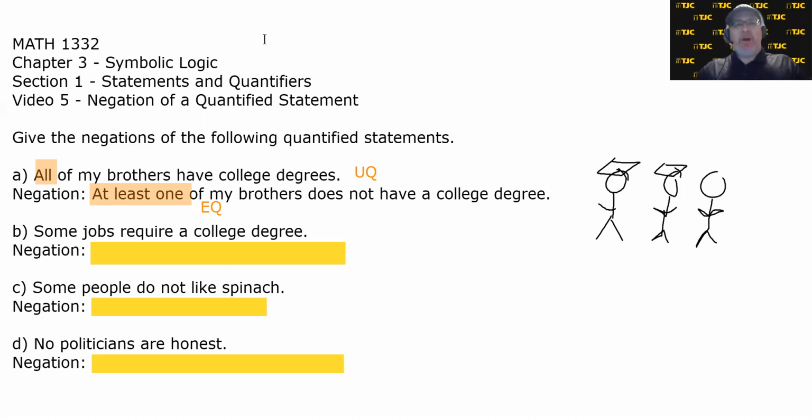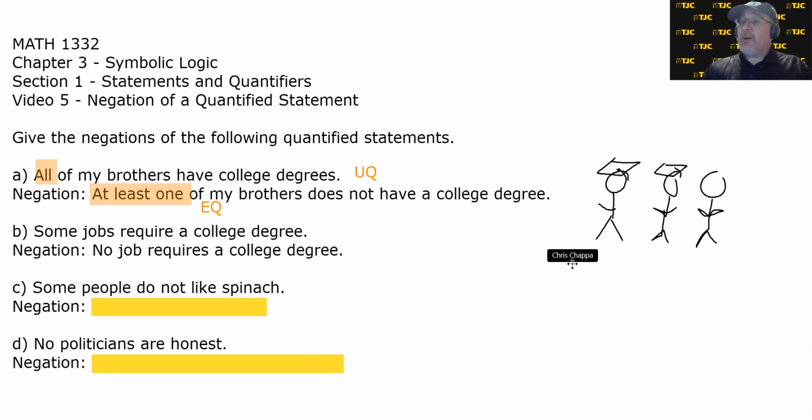That man said some jobs require a college degree. But you know what? I looked around and guess what? Couldn't find one, because no job requires a college degree. Again, I'm not saying that's true or false. I think we know which one is true, which one's false. But if I said some jobs require a college degree, here's what I'm saying.